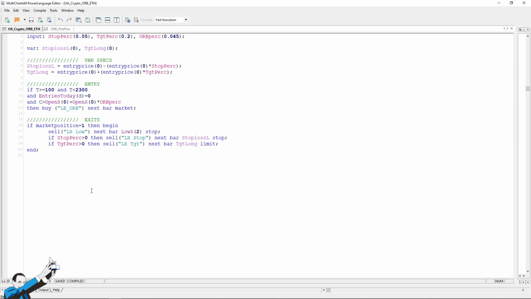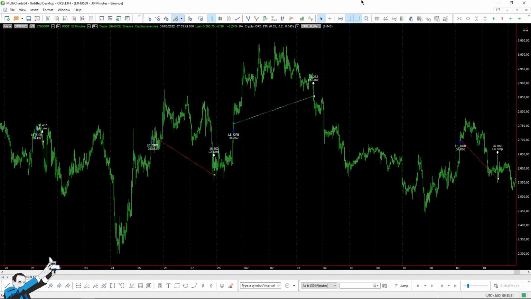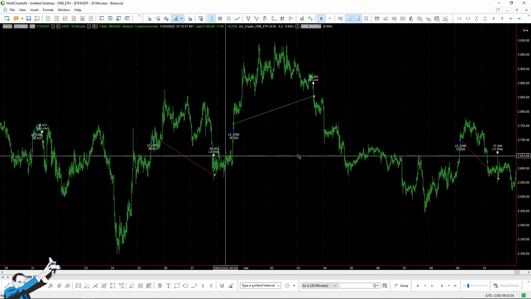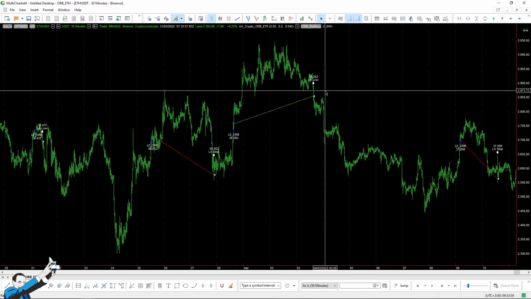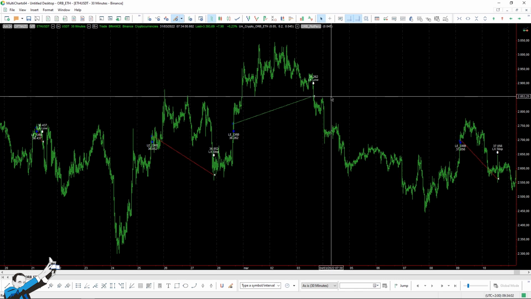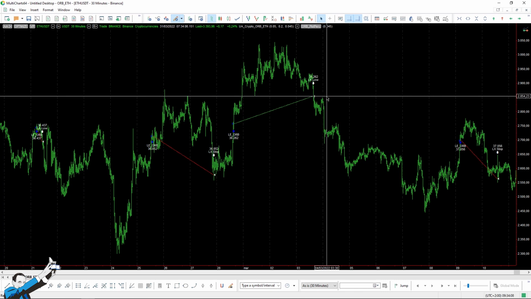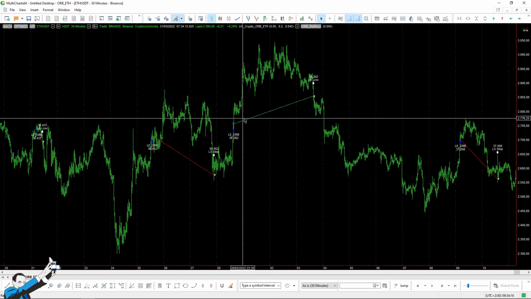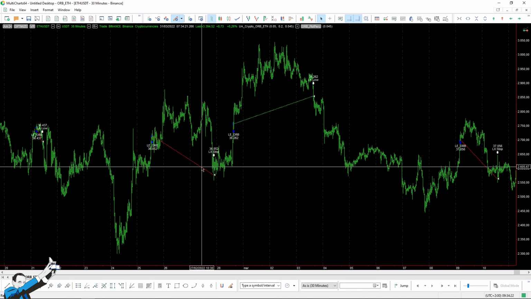So here we are back in the chart. And as I mentioned, we have different types of exits. For example, an exit called LX low will basically place a stop order on the lowest low of the previous 2 sessions. And in this case, it could be this level. You can see that it closes right near this level. This exit could work sometimes as a trailing stop, sometimes as a break even, sometimes as a stop, but not as large as the highest stop loss, which is, for example, this one.